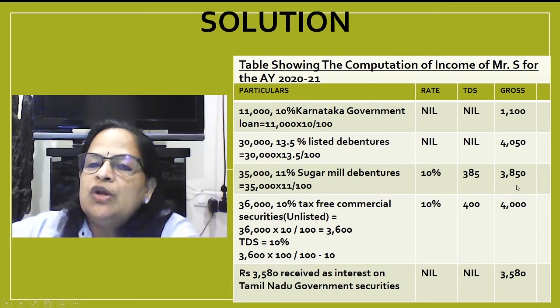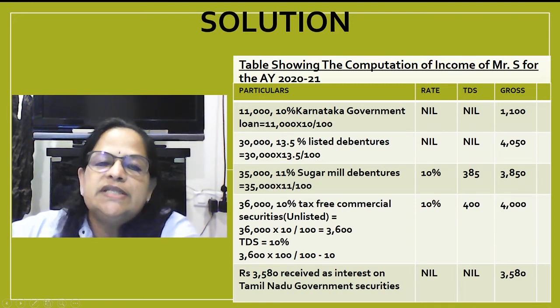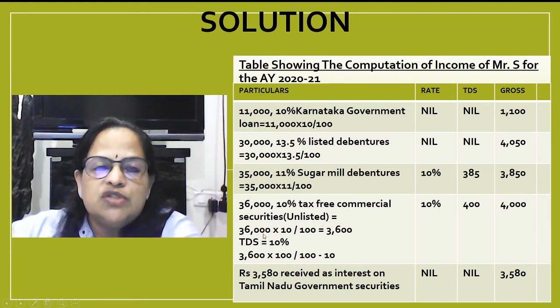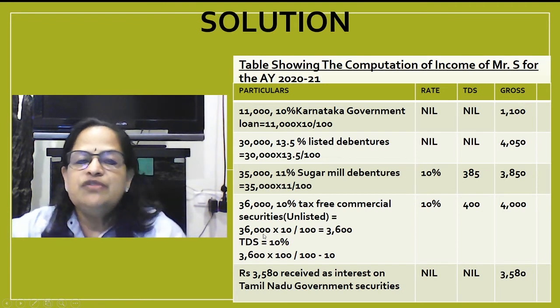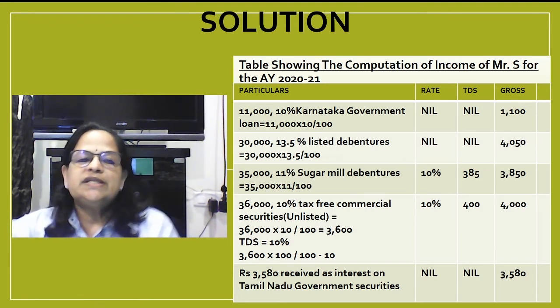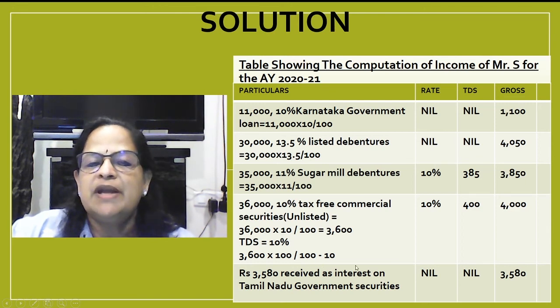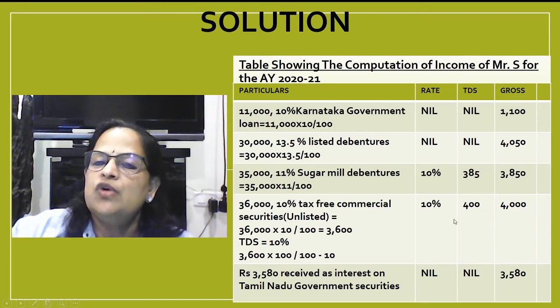3,850 is the gross value. 10% TDS is 385. Next, 36,000, 10% tax-free commercial securities. Always grossing up is there. So 36,000, the rate of interest is given. 36,000 into 10 by 100, you will get 3,600. TDS is 10%, so 3,600 into 100 divided by 100 minus 10. So 400 is the TDS, 4,000 is the gross amount.